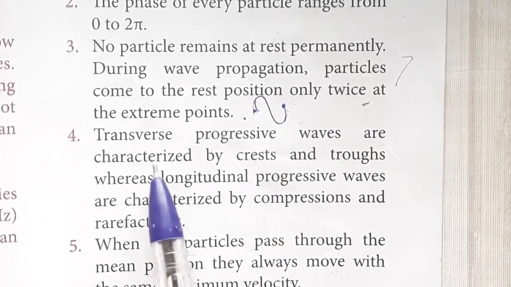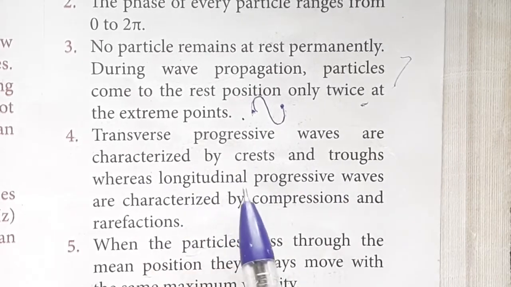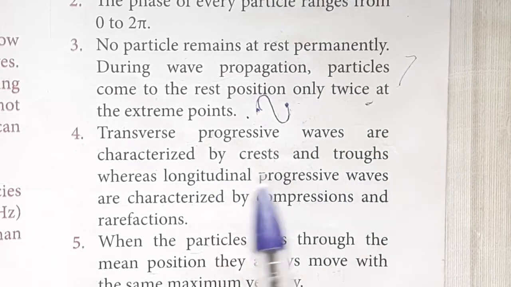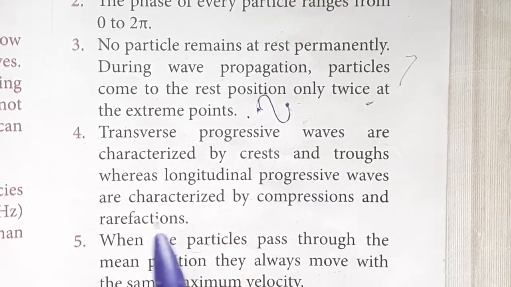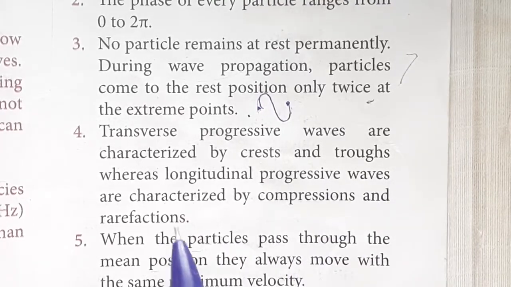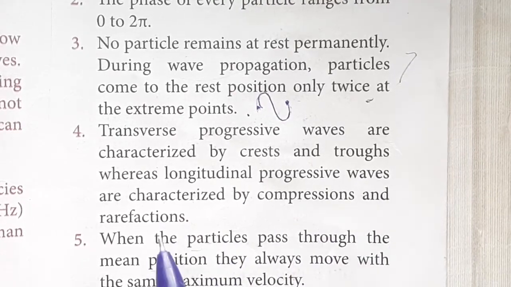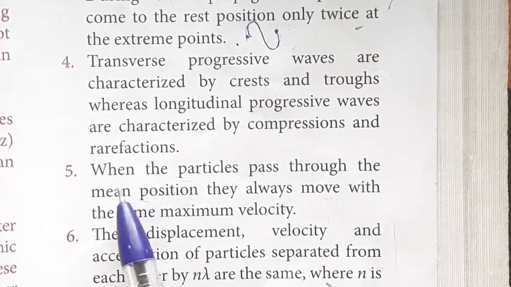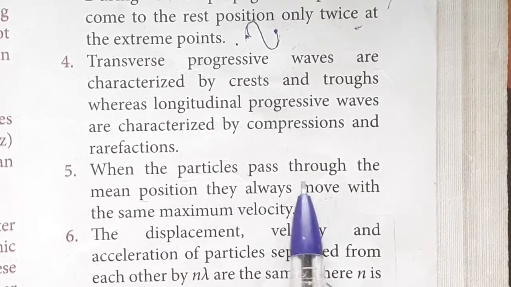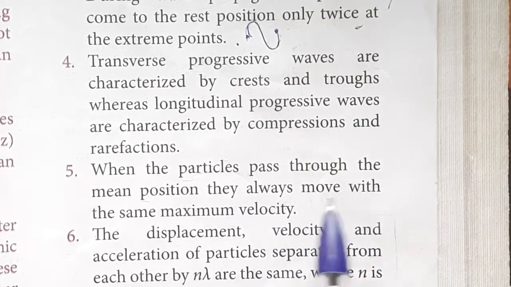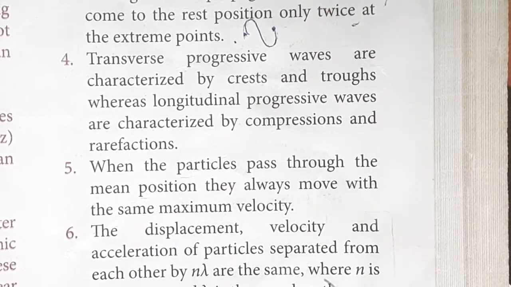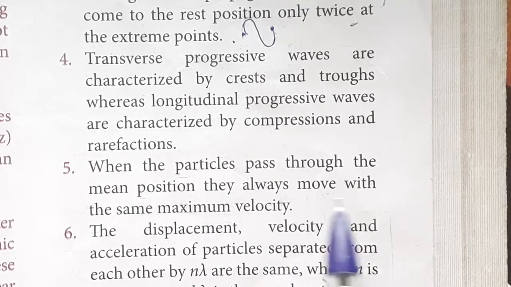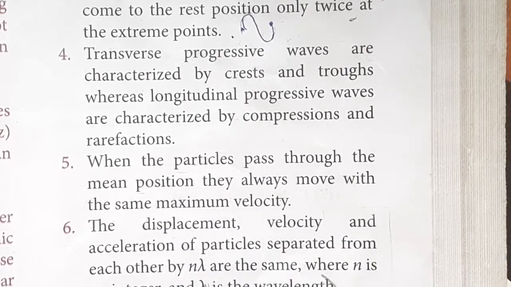Next point, transverse progressive waves are characterized by crest and troughs, whereas longitudinal progressive waves are characterized by compressions and rarefactions. This point already we have discussed. Next point, when the particle pass through the mean position, they always move with the same maximum velocity.